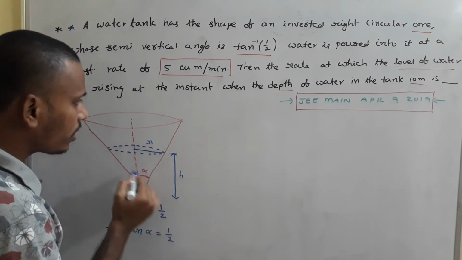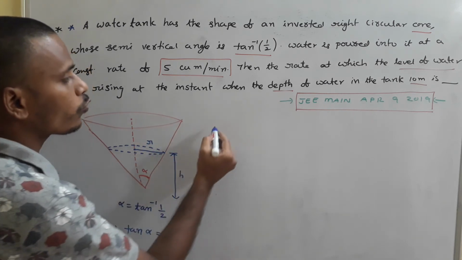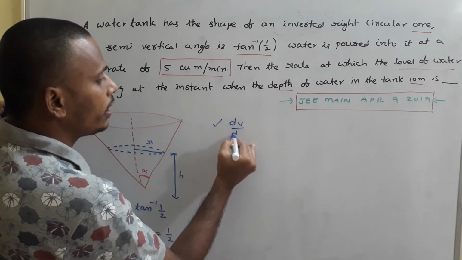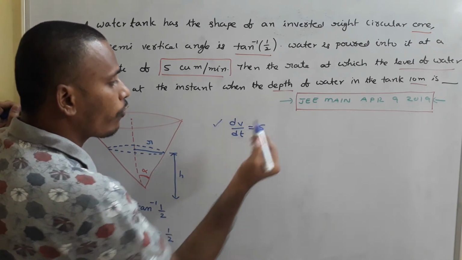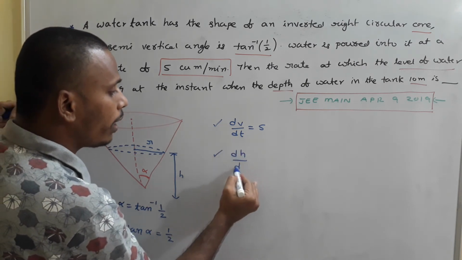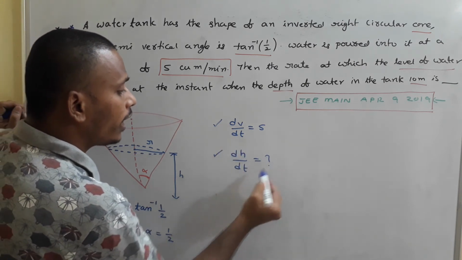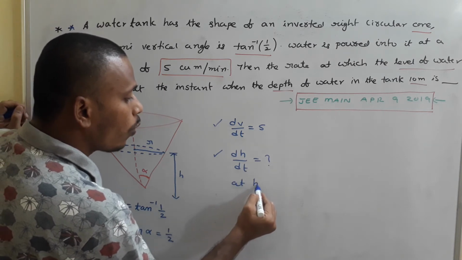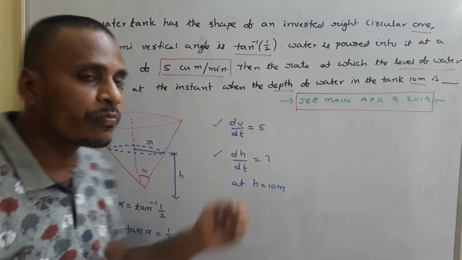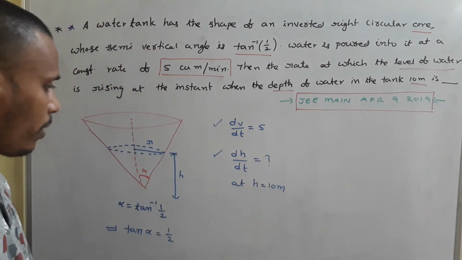So if you consider the volume of this water as V, as given, dV by dt, the volume of water is changing at the rate of 5 cubic meters per minute, and we need to calculate dH by dt, and that too at an instant where the depth is equal to 10 meters.